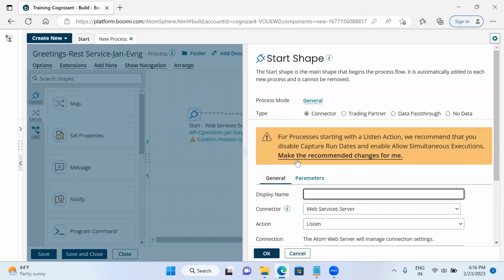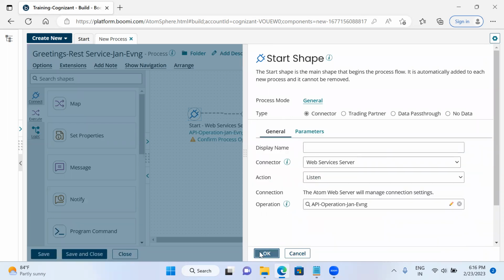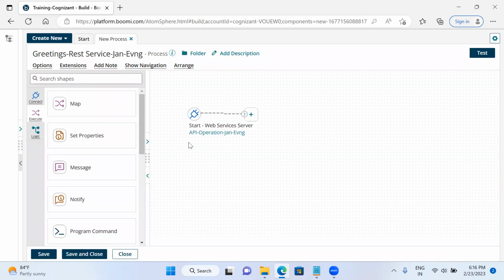And here the process option is there. Make recommended changes for me. I'll click OK. So I am done with the web services server connector operation configuration here. Whenever I want to return some response back, I have to use the return document shape.